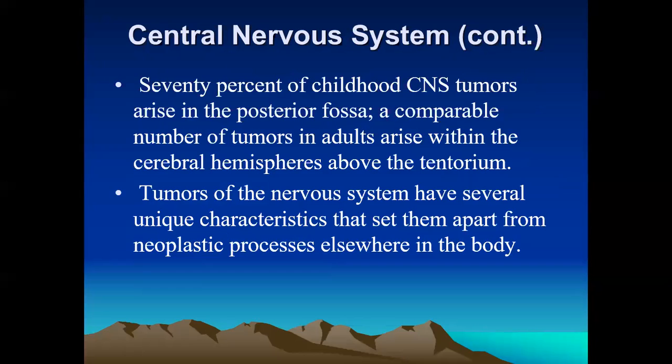They also arise from the posterior fossa with a comparable number of tumors in adults. They can also arise within the cerebral hemisphere, most probably above the tentorium.